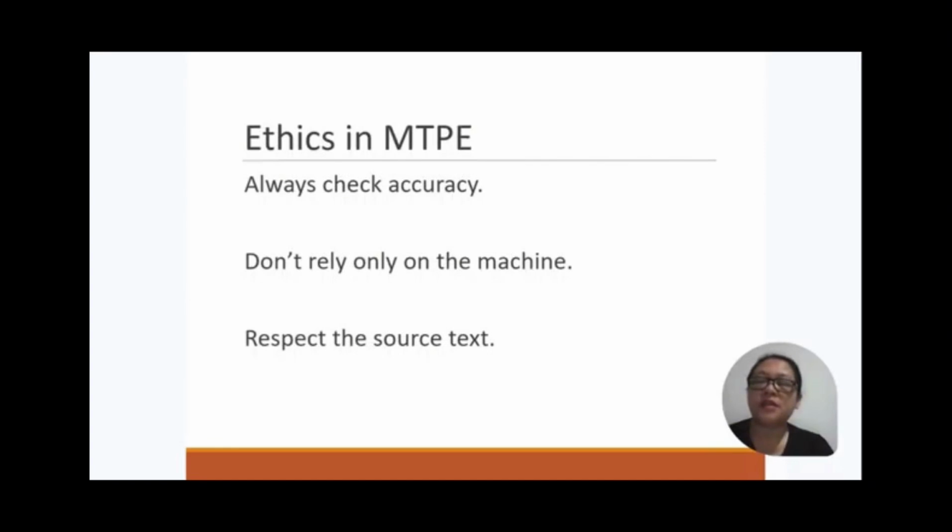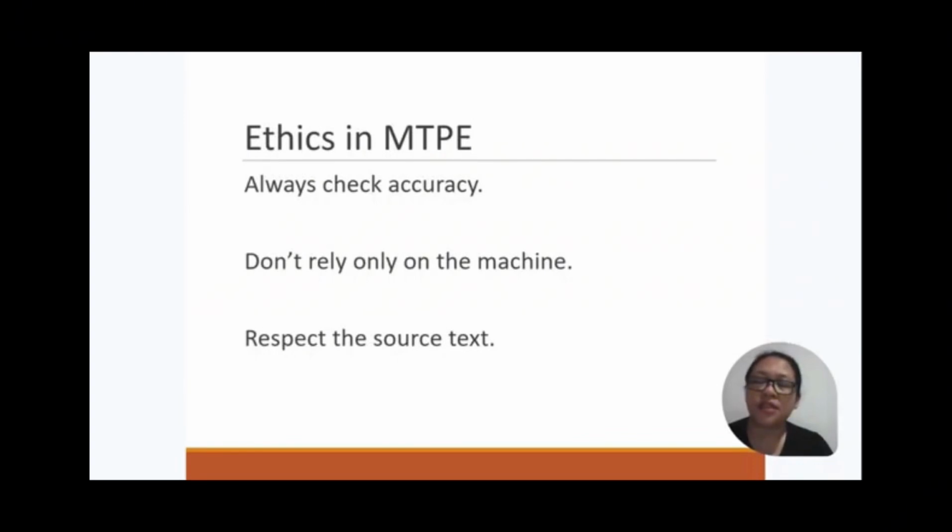In machine translation post editing, ethics are very important. First, we should always check for accuracy. We must make sure that the final text correctly reflects the meaning of the original. Second, don't rely only on a machine.